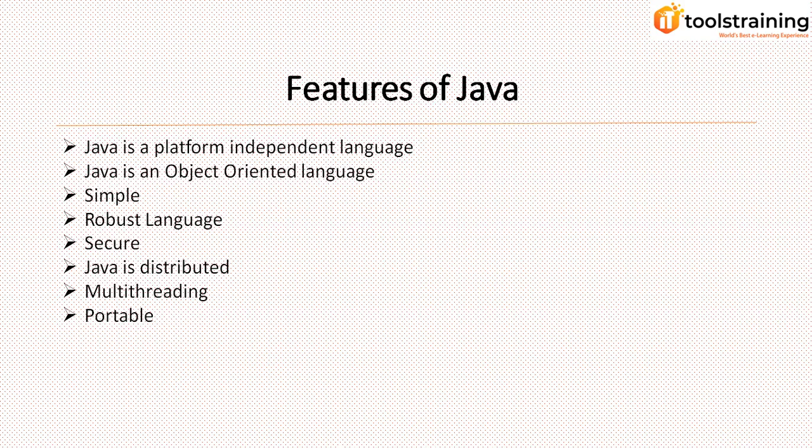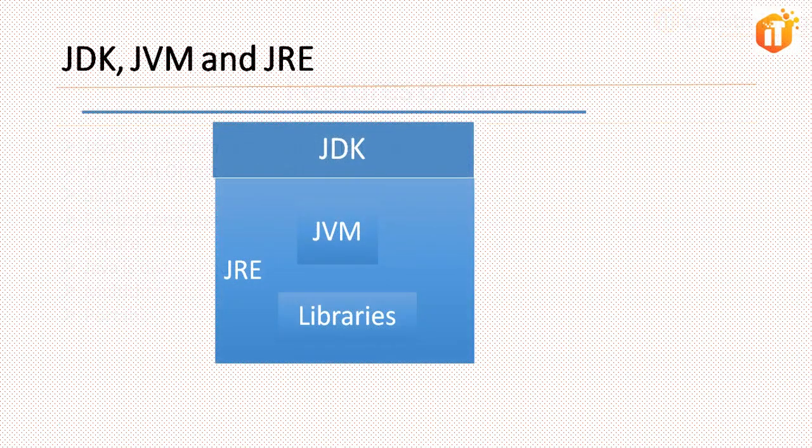A real life example of multi-threading we can say is a game. In a game I can stop, I can run it, and two people can play the same game at the same time. So this is a real-time example of multi-threading. Portable: yes, it is portable. I can run it on any operating system without changing the source code. So that's why we can say it is portable.